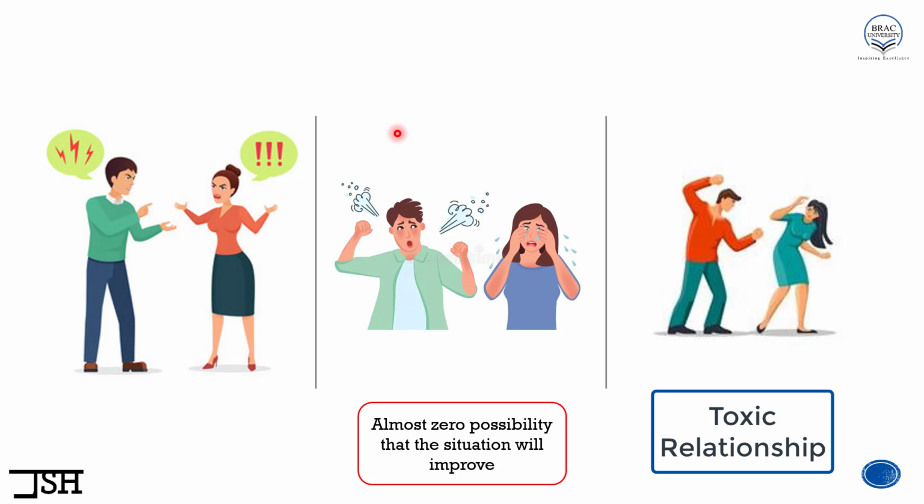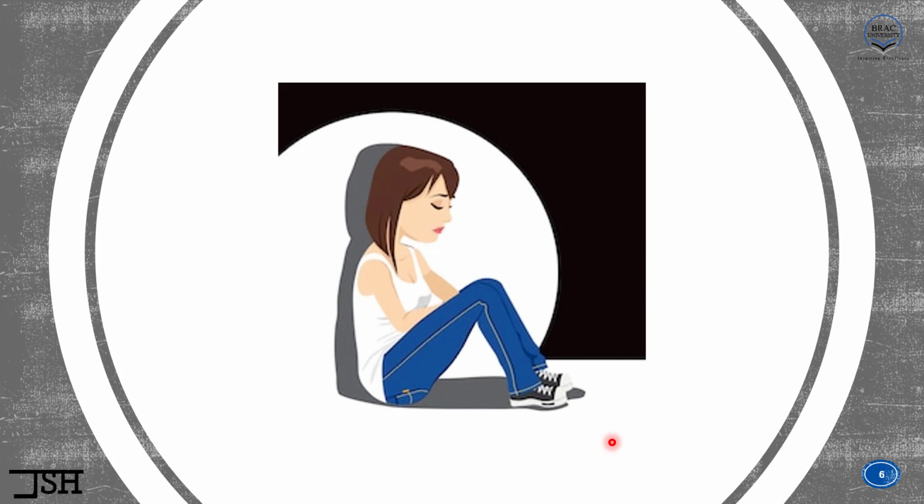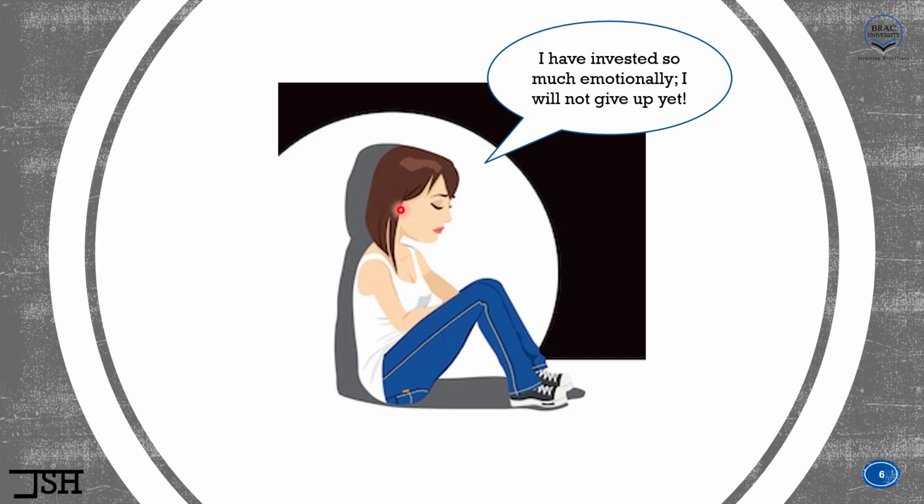Now listen to me carefully. As I said just now, there is strong evidence that the situation is not going to improve or the relationship is going to fail. Even then, something like this happens. So the lady in the relationship is really frustrated, right? She is suffering mentally and physically. Even after that, she is saying something like this. I have invested so much emotionally. I will not give up yet.